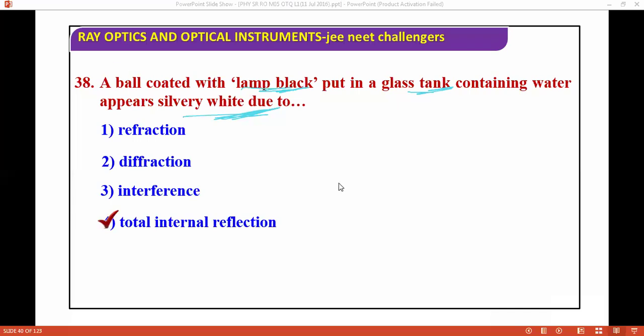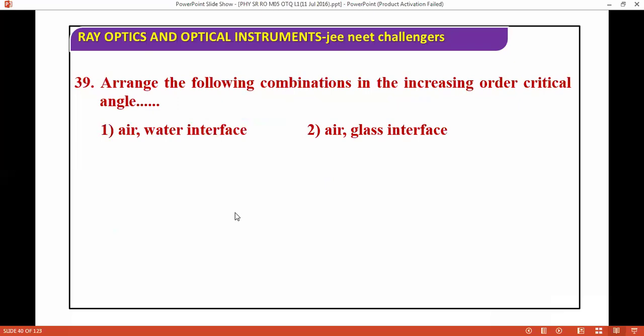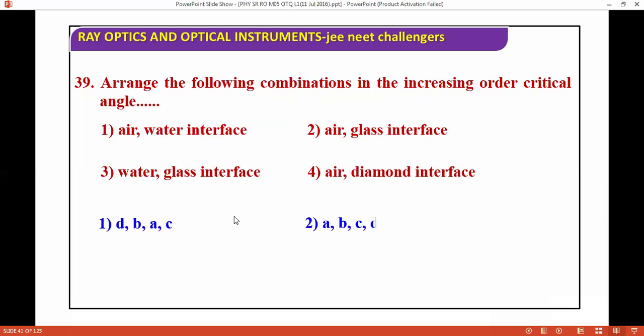Next question: arrange the following combinations in increasing order of critical angle. The combinations are air-water interface, air-glass interface, water-glass interface, and air-diamond interface. Air-diamond has the least critical angle, and air-water has more critical angle. If you know two, you can eliminate options.